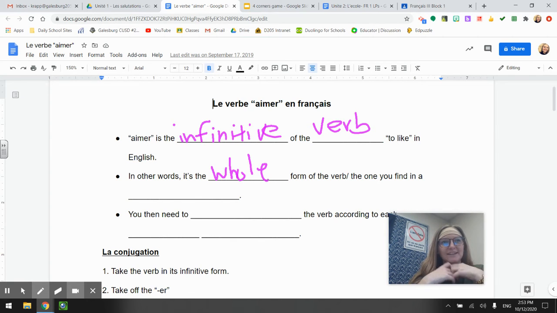An example would be, in English, to play. The whole verb to play, that's the infinitive in English. Conjugated would be like he plays. See how there's an added s on the end? That's the conjugation for he, she in English. And so we do the same thing and we conjugate in French. However, in English, we don't even realize that we do it because we're so used to it, right? So in other words, it's the whole form of the verb and the one you find in a dictionary.